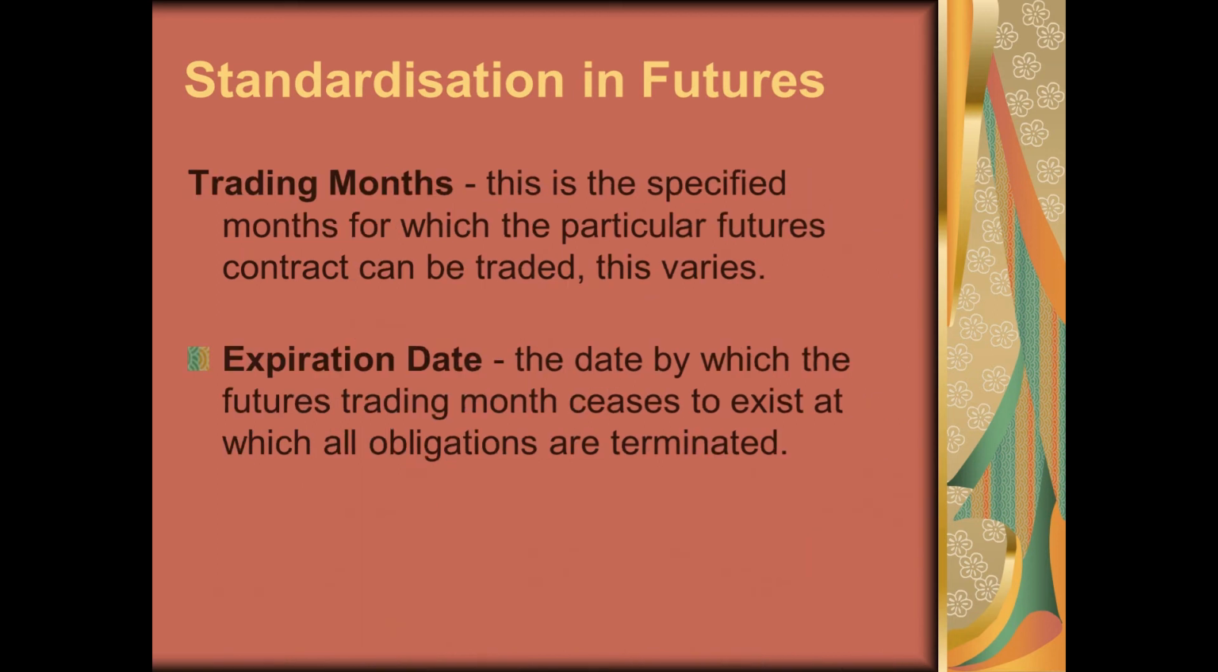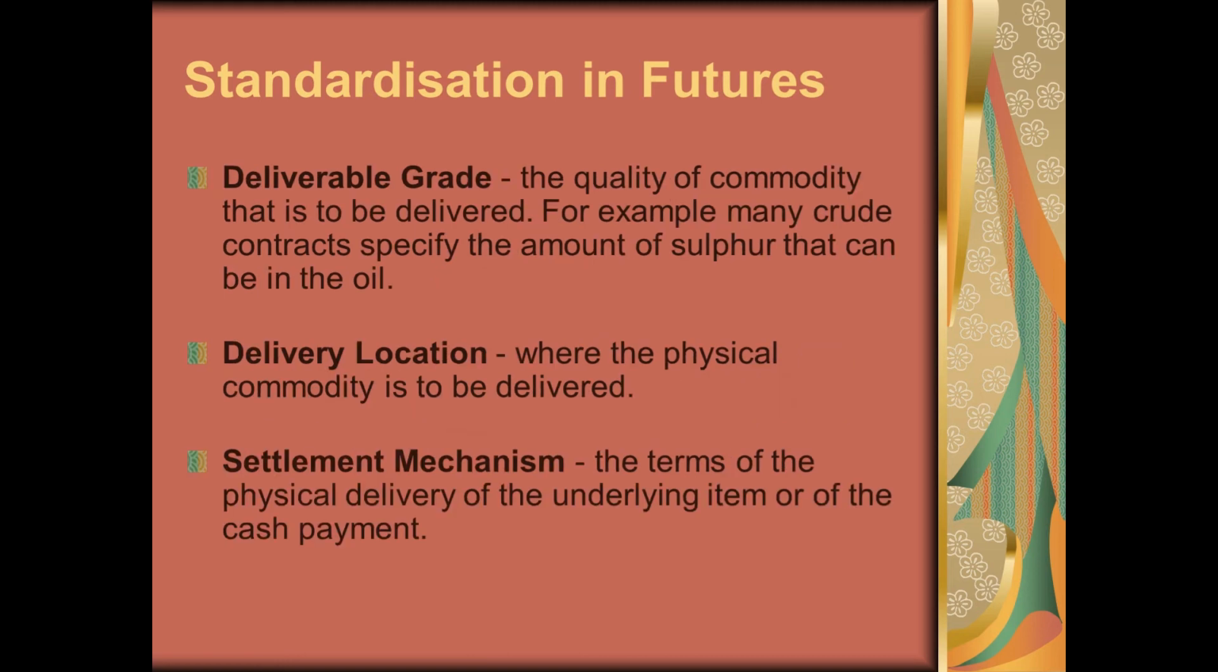Then trading months. This is the specified month for which particular futures contracts can be traded, and this can also vary. Expiry date of the contract. All contracts expire on the last Thursday of the month. Deliverable grades. If the underlying asset is going to be delivered, what is the quality of commodity that is to be delivered? For example, crude contracts specify the amount of sulfur that can be there in the oil. Delivery location. If physical delivery of the commodity will take place, what is the location where it will be delivered? The exchange decides that. Settlement mechanism, the terms of physical delivery are also defined by the exchange.